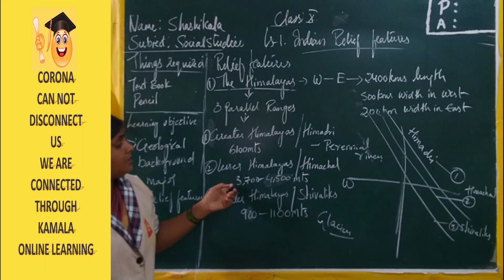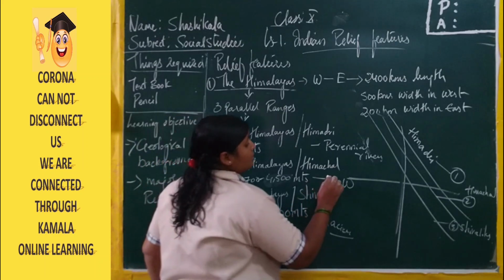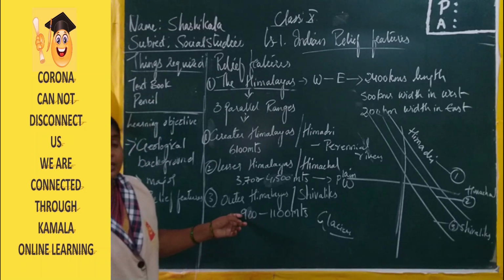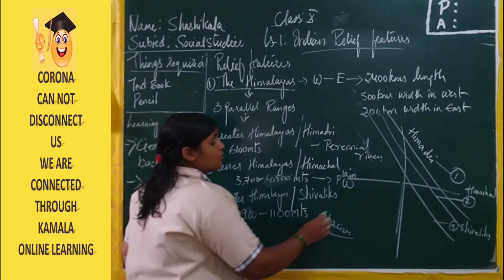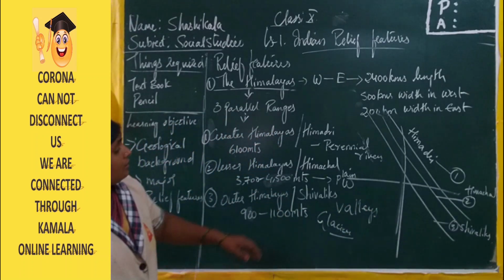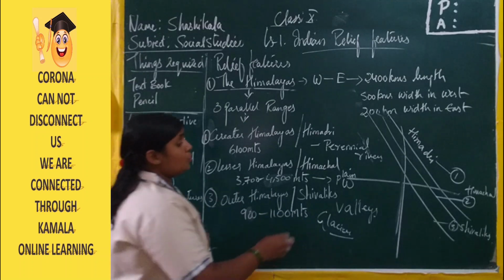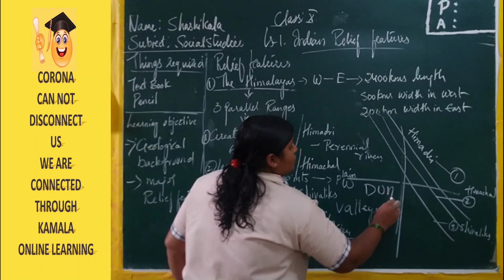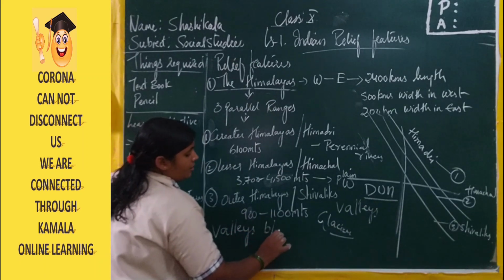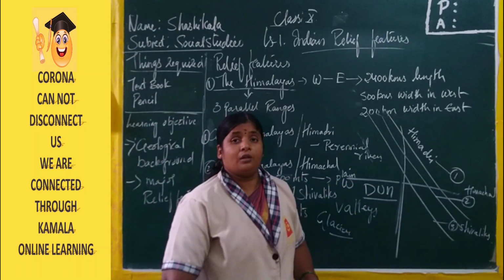Now the Lesser Himalayas, the Himachal, has very good plain areas. Plain means land which is good for cultivation. And here we have the Shivaliks, where we can see the formation of different valleys. The valleys that form between the Himachal and the Shivaliks are known as Dun. Example, the Patidun.